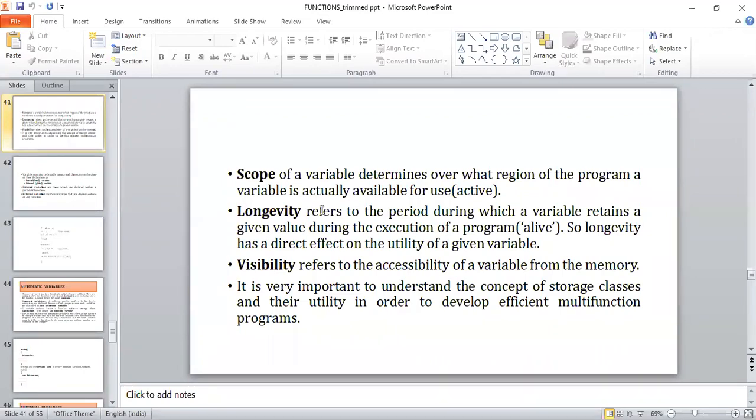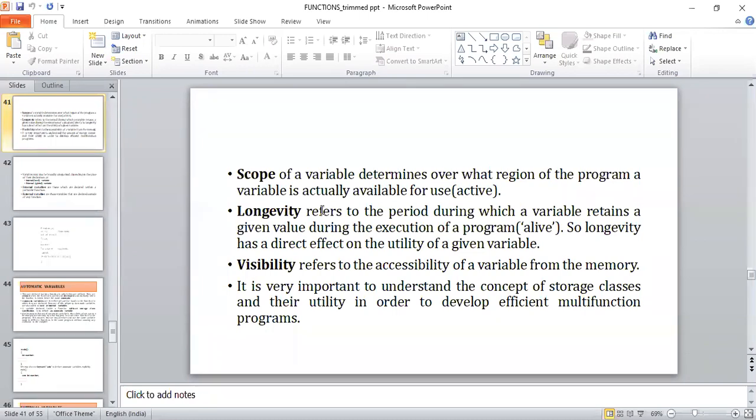Over what region of the program the variable is available, inside a particular piece of code, or it can be used in the entire program, like that we are going to categorize. Next one is the longevity, or the aliveness, or the lifetime of the variable.